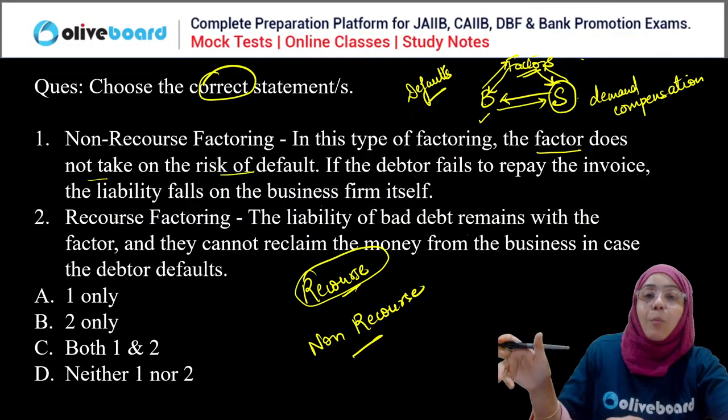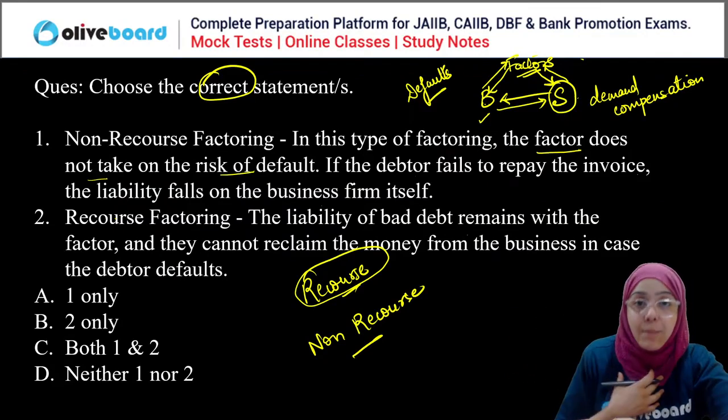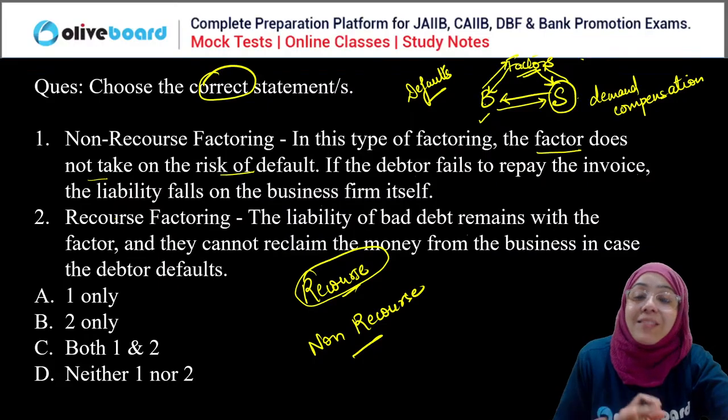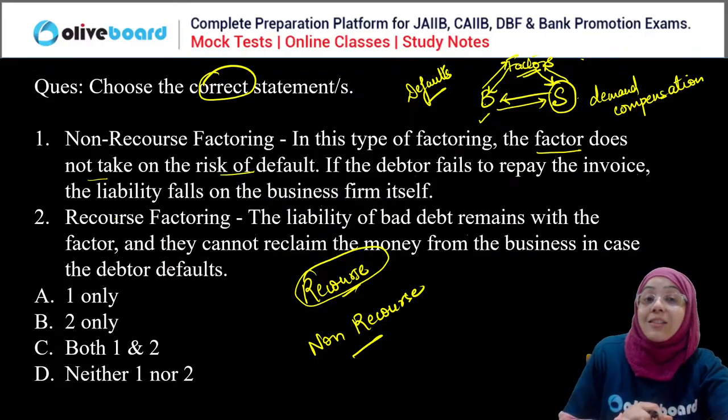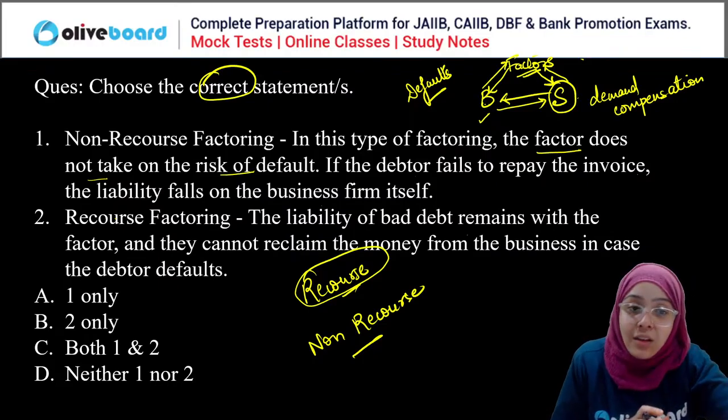Now you are responsible for giving back my money. So when the factor can demand compensation back from the seller or the business, it is known as with recourse.